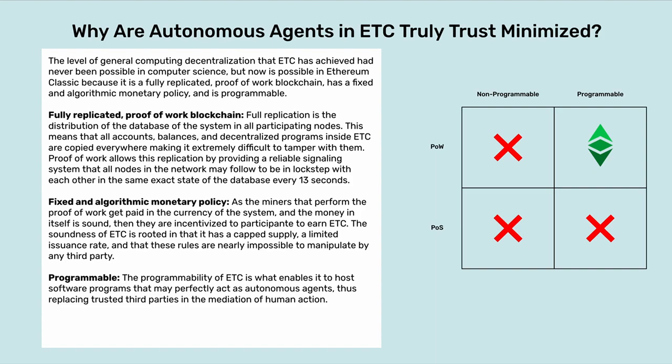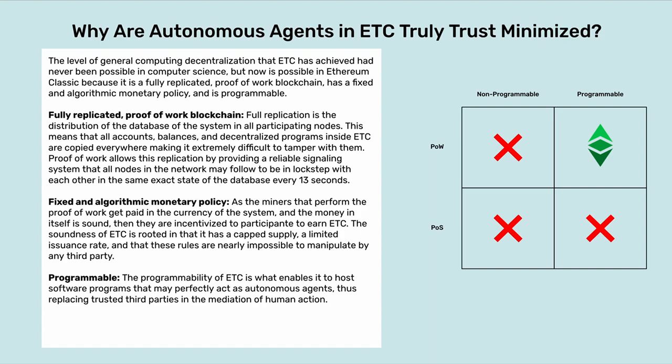Why are autonomous agents in ETC truly trust minimized? The level of general computing decentralization that ETC has achieved had never been possible in computer science, but now is possible in Ethereum Classic because it is a fully replicated proof-of-work blockchain, has a fixed and algorithmic monetary policy, and is programmable.